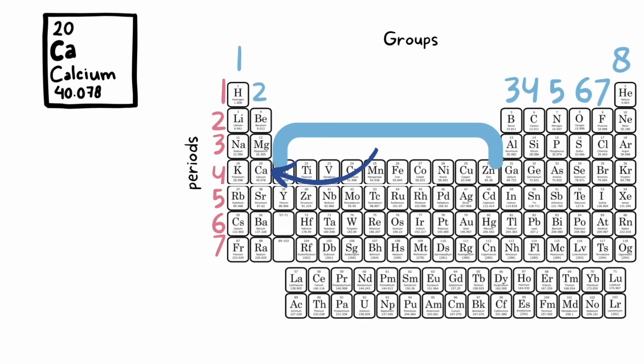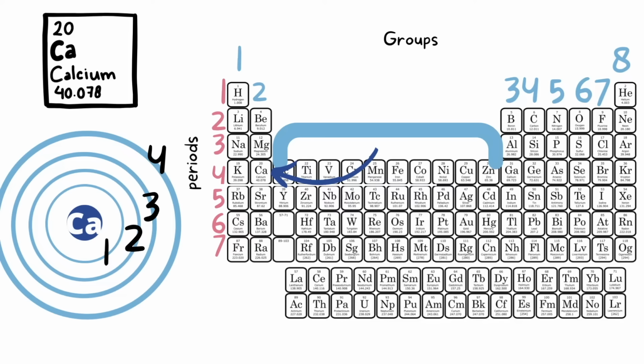Calcium is in period 4, so we know it will have 4 shells. 2 electrons will fill up the first shell, 8 will fill up the second shell, and now we have to use some critical thinking to fill out the third shell, because we know the third shell has a capacity to fit 18 electrons, but we must only fill it with 8.